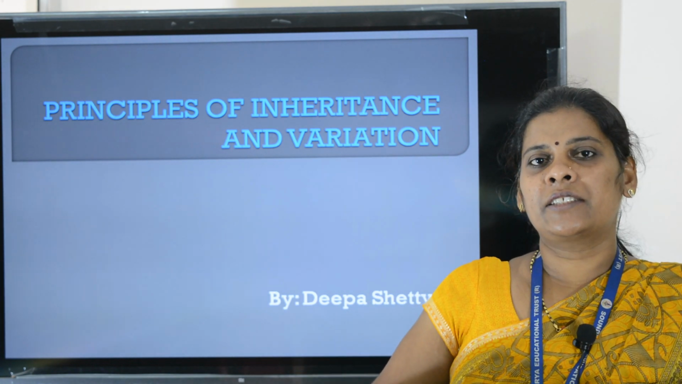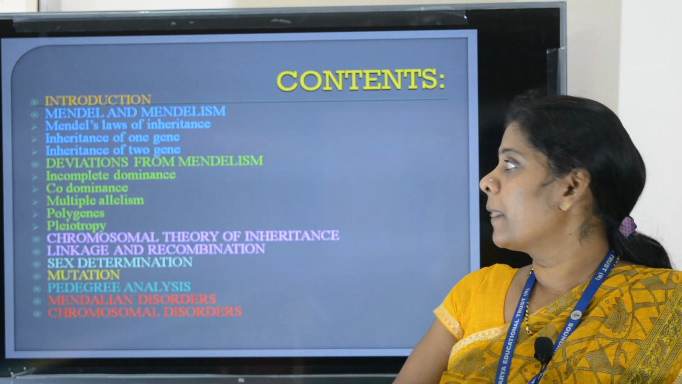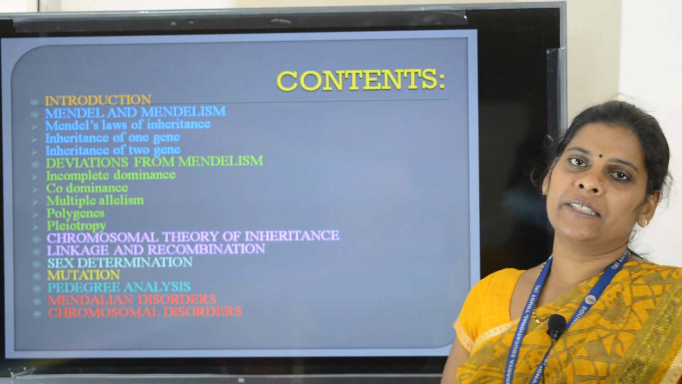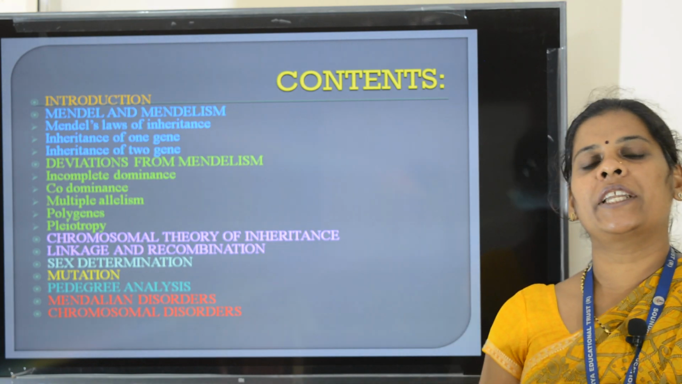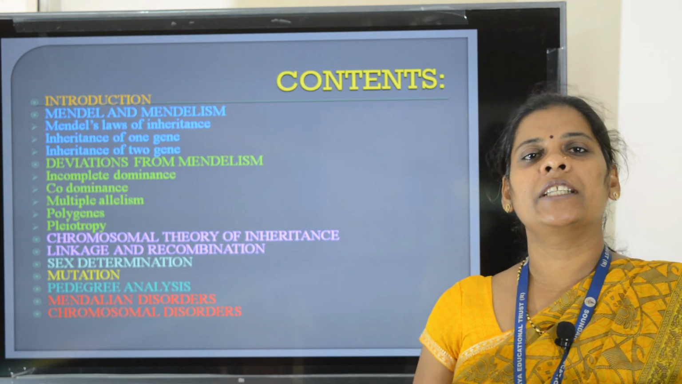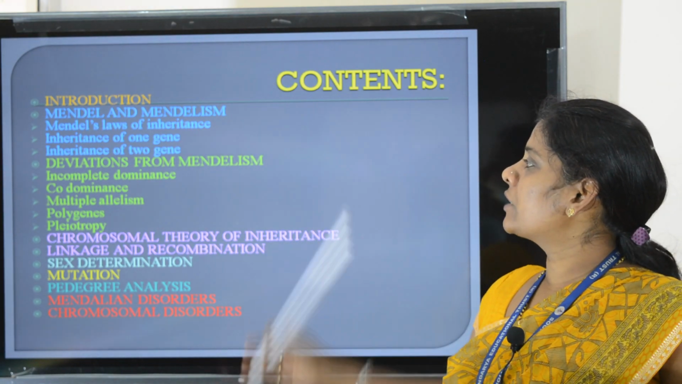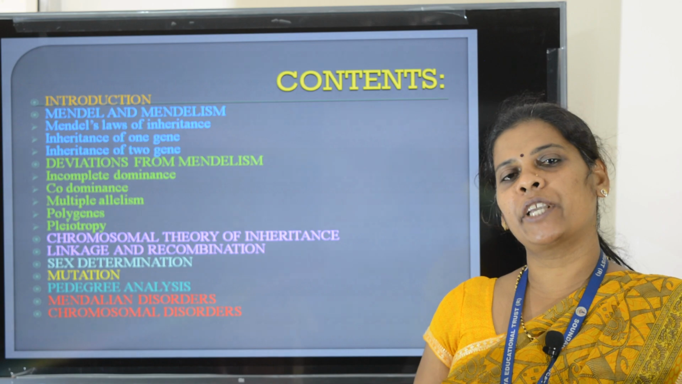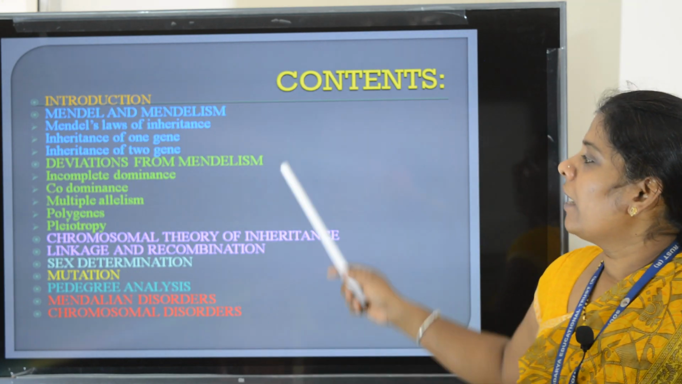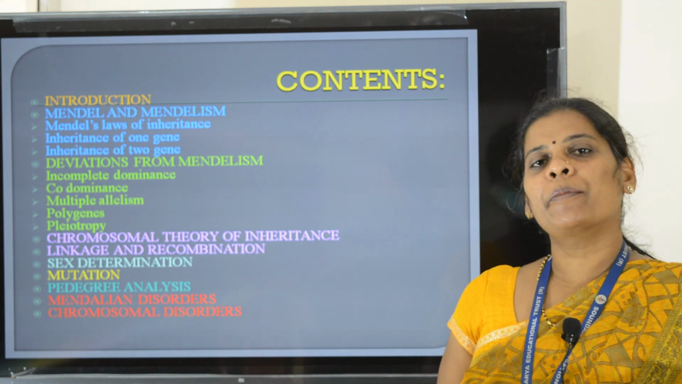Let us see the contents of this chapter. Introduction, Mendel and Mendelism, Mendel's laws of inheritance, one gene inheritance, two gene inheritance. Here Mendel explained his laws of inheritance based on monohybrid cross and dihybrid cross. And the next topic is deviations from Mendelism.